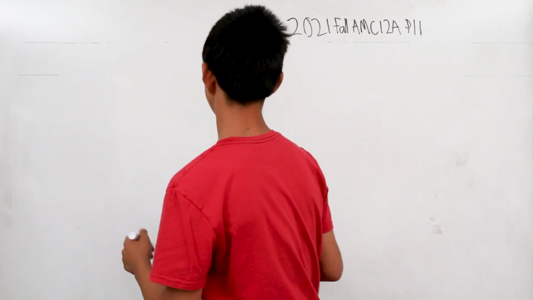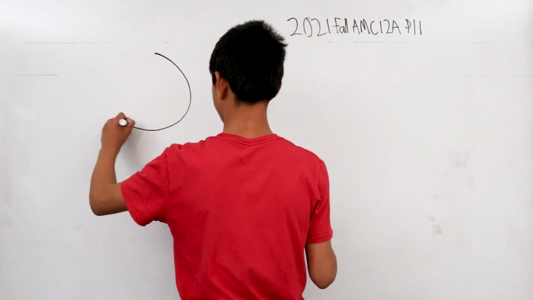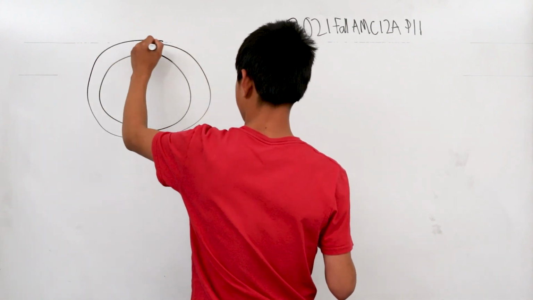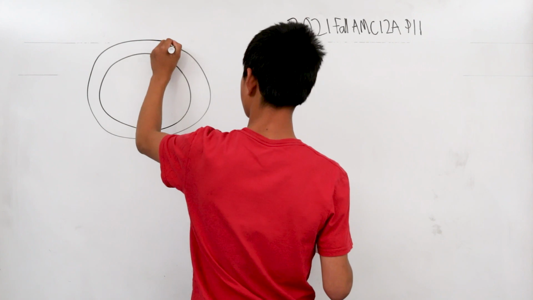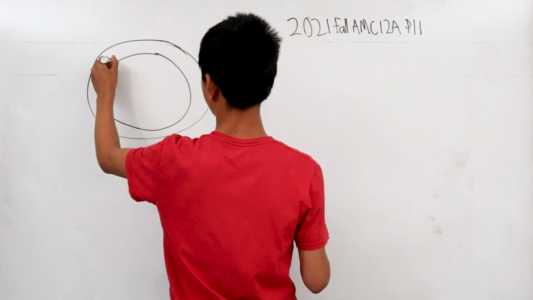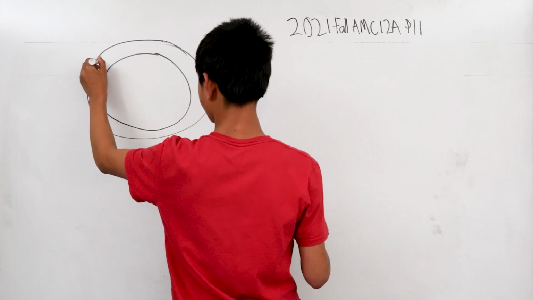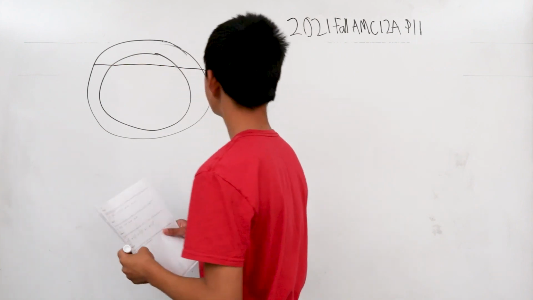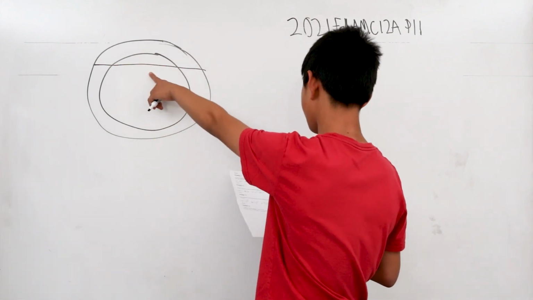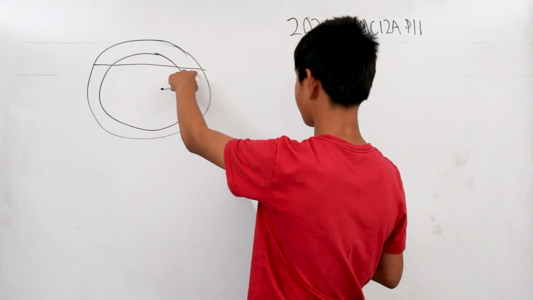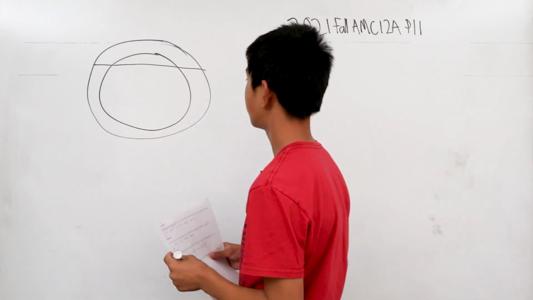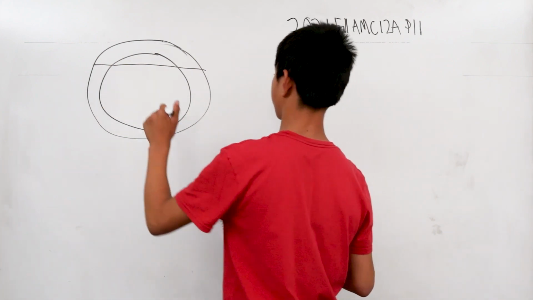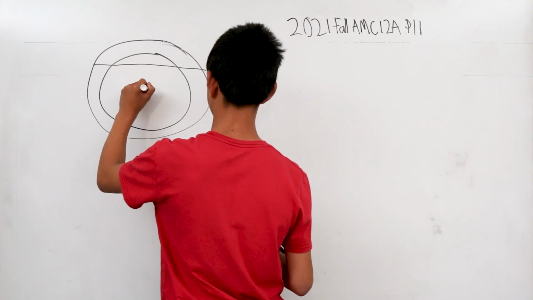So let's first draw these two circles. Say this is the one with 17 radius. Say this is the one with 19 radius. Now there's going to be a chord, say here is the chord, and we know that this length is 2 times the length of this. So that's something we know. The whole chord is 2 times the length of each of the individual smaller parts.